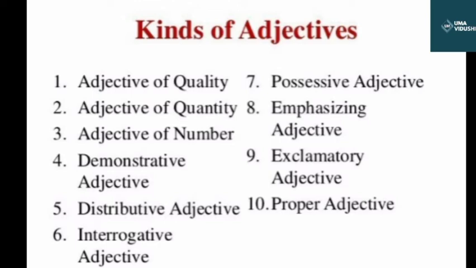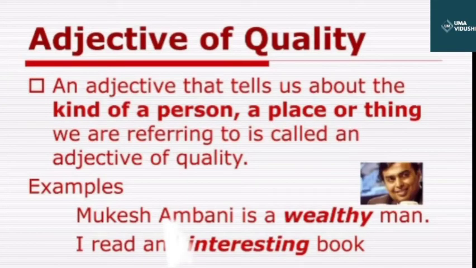So let's see. The first kind of adjective is adjective of quality. An adjective of quality describes the quality of a noun or pronoun. It means that it tells us, or answers, the question of what kind a person, place or thing is. Like Mukesh Ambani is a wealthy man. So the word wealthy is describing Mukesh Ambani. It is giving you the answer of what kind of man he is.